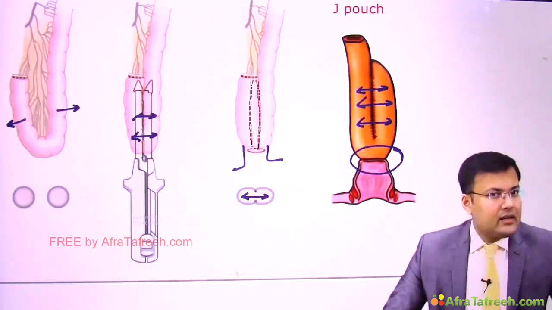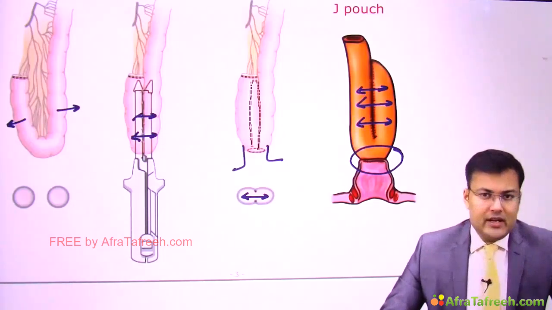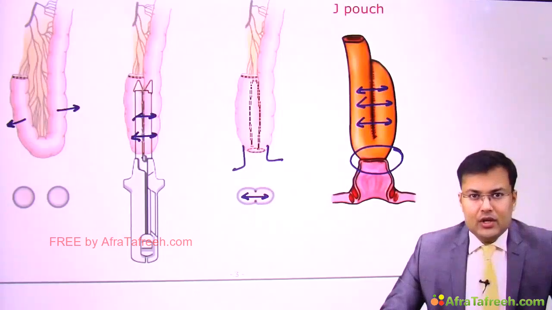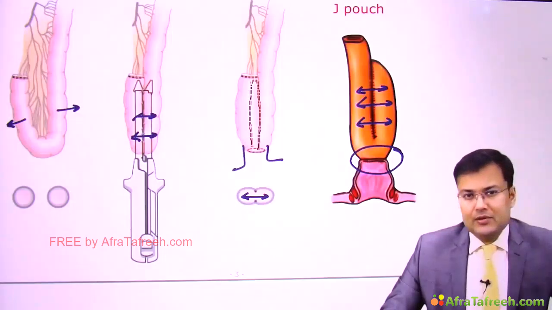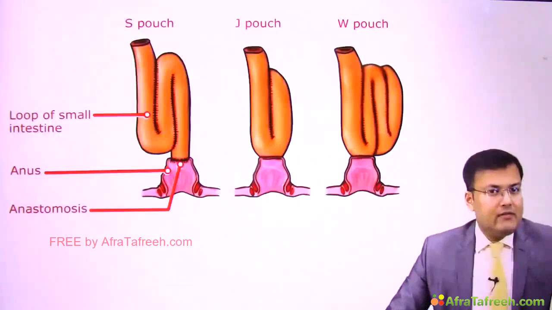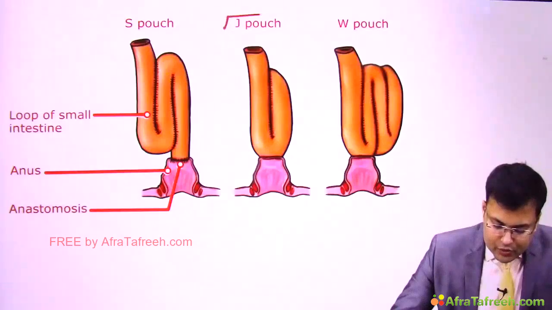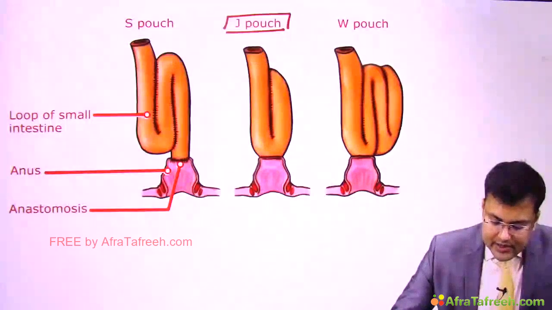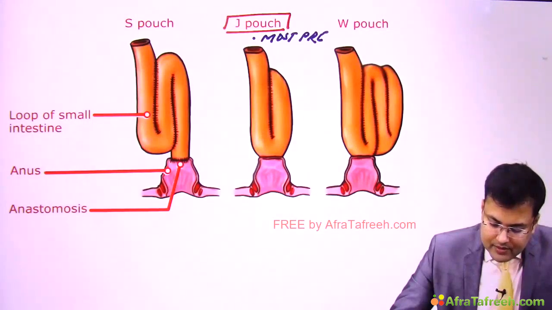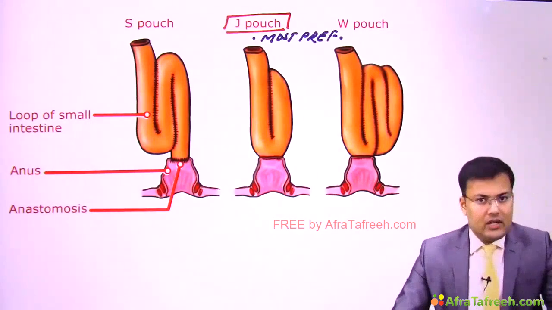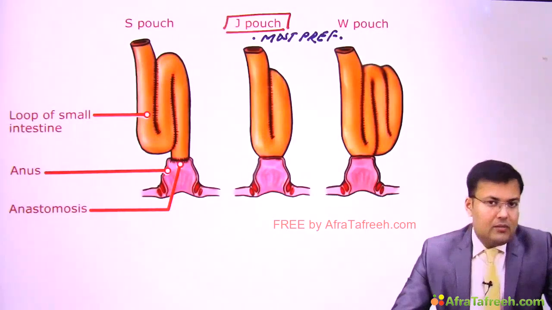Okay, there are other types of pouches also which are created. One is S-shaped pouch, another is W-shaped pouch. So see the various shapes of pouches. Which one is most preferred? It's the J-shaped pouch. This is most preferred. Clear? So this is how we make the pouch.